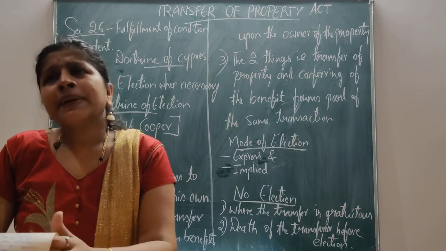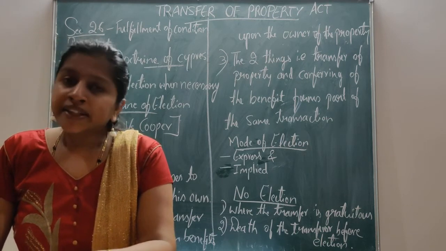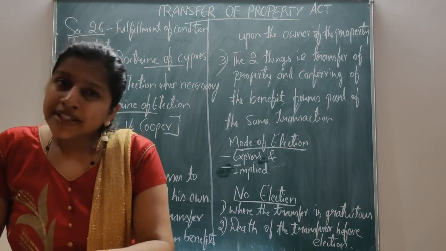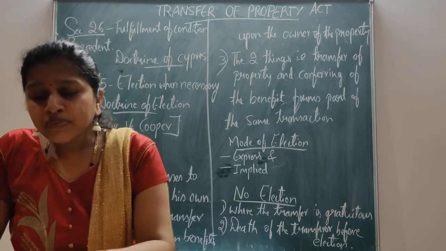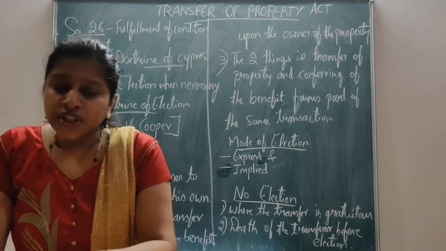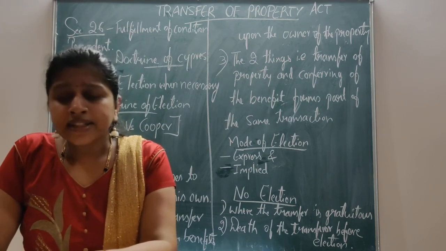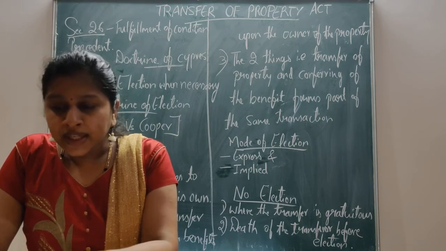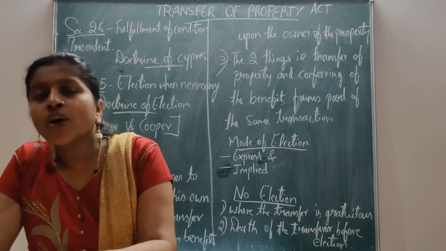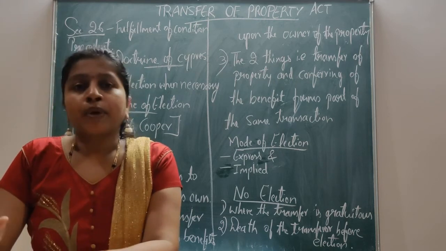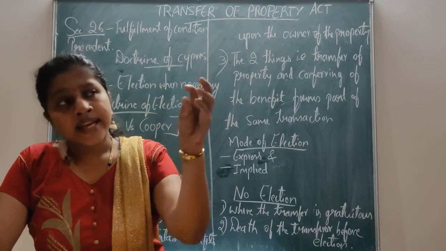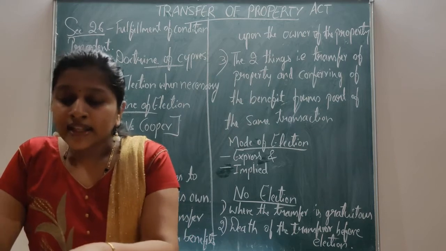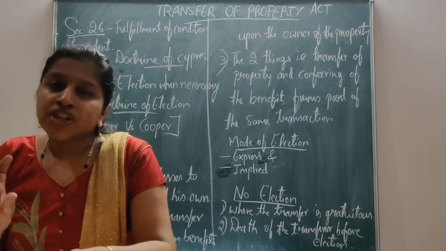That is, when a person takes some benefit under a deed or instrument, he must also bear its burden. Here, the duty to elect arises only where the person acts in one and the same capacity. He is a person who gets the benefit and is also the owner of the property. It is only at that time that the duty of election arises.